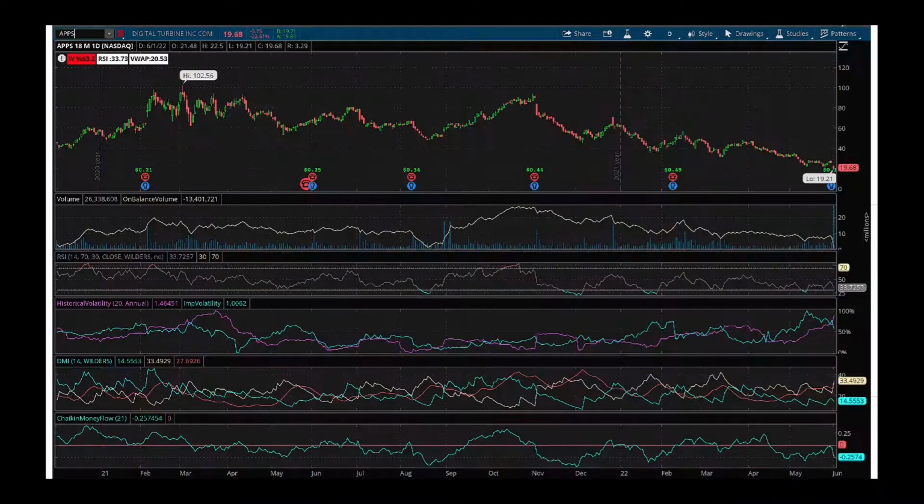And look, from a smaller 18-month chart perspective, the stock tanked right now. At this time, it's all negative from a technical perspective, with volume down here and volatility coming down, which happens after the earnings. And look, DMI perspective is negative, the blue line wants to go down here, and Chaikin money flow is also down. This typically happens after the earnings when the stock tanks big time. No big deal. That's when you buy slowly. When there is blood in the market, you go buy. That's the way to go, according to Warren Buffett.